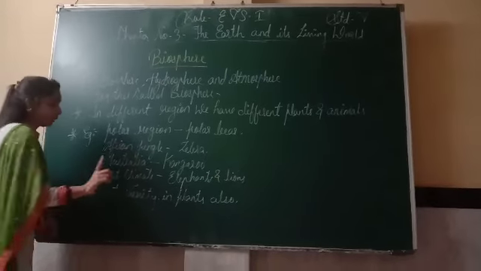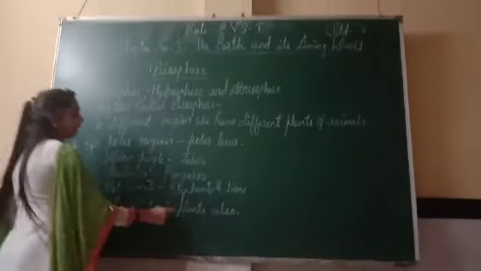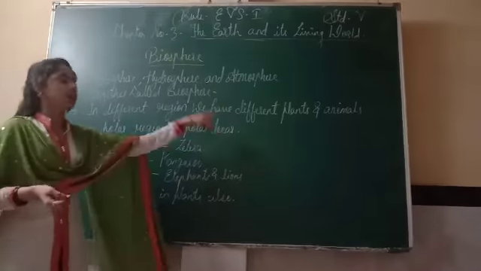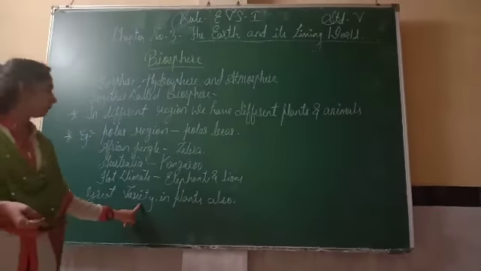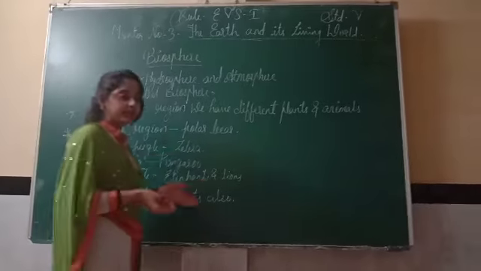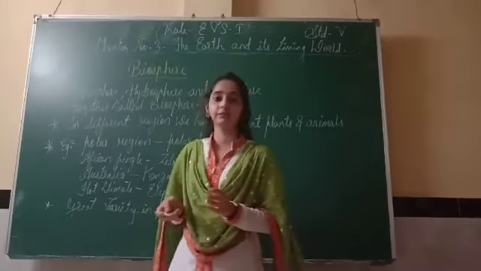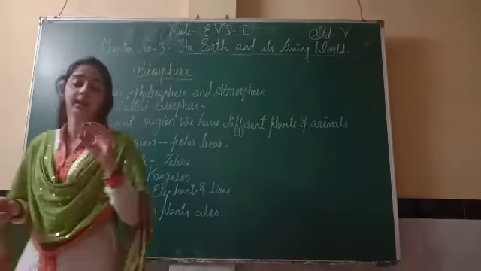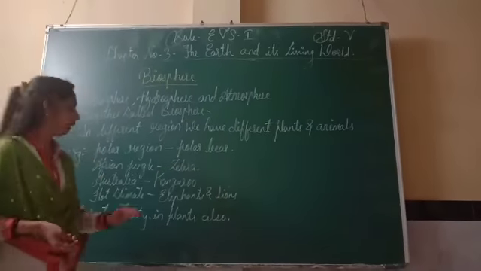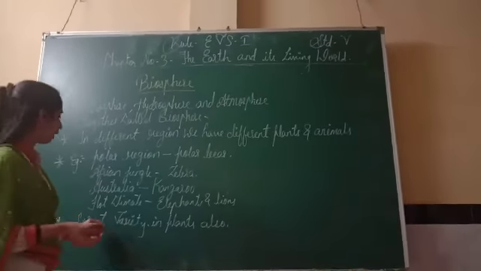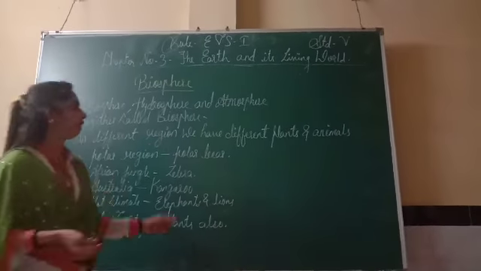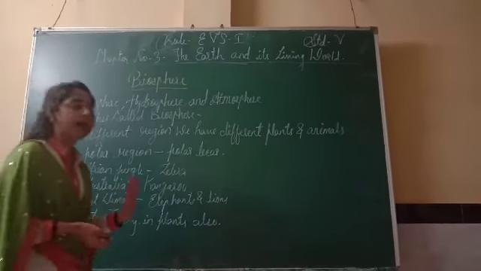And there is one more thing, that is great variety in plants also. Like animals, we have different types of variety in plants also. For example in Rajasthan, because it is a very hot climate area, there we will have cactus plants. So according to their region, area or climatic condition, we have different types of plants and animals.